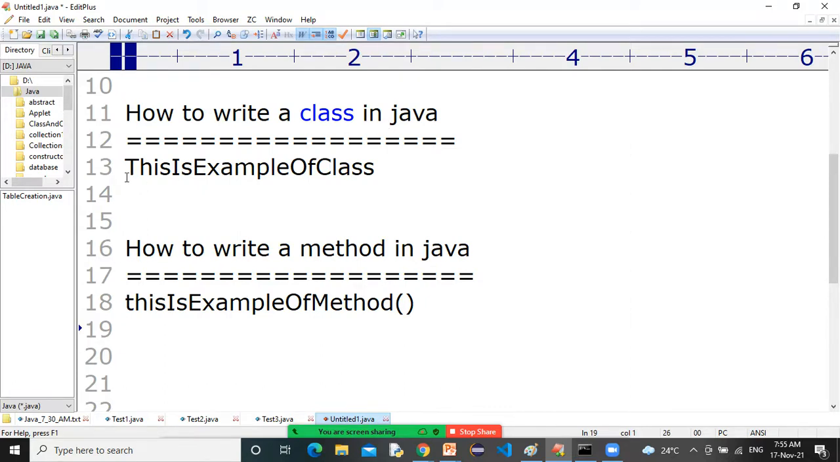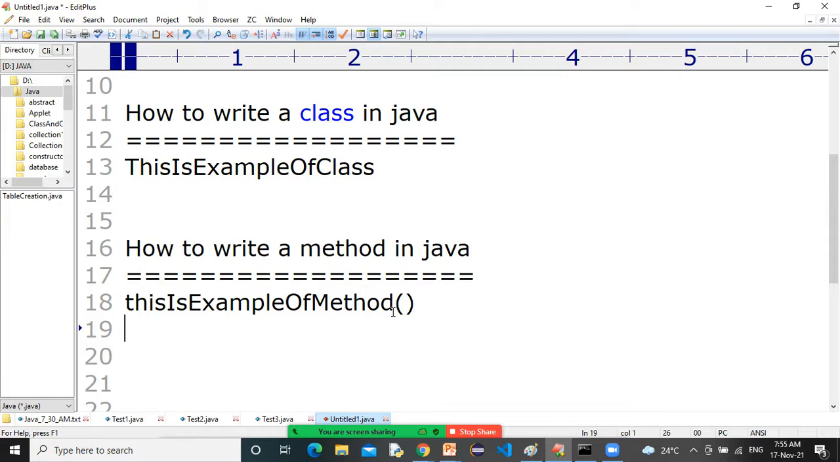How to write a class in Java, sir? Very simple. Each word's first letter is capital. Sir, how to write methods in Java? First one small, second word onwards capital, and there should be a parenthesis symbol. Okay, you can take this screenshot.